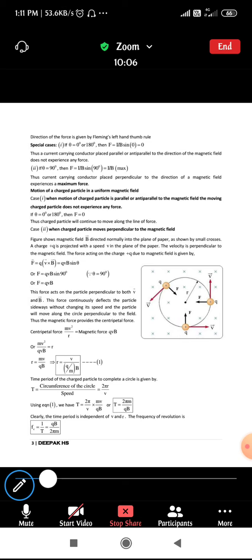In the special cases too, we went through what happens when the conductor is placed parallel or anti-parallel to the direction of the magnetic field. The force experienced will be equal to zero. If you place the current carrying conductor exactly perpendicular to the direction of the magnetic field, the force experienced is maximum, that is B I L. That depends on the value of sin theta: sin 0 or 180 is equal to 0, whereas sin 90 degrees is equal to 1. So till here we went through in the last class.